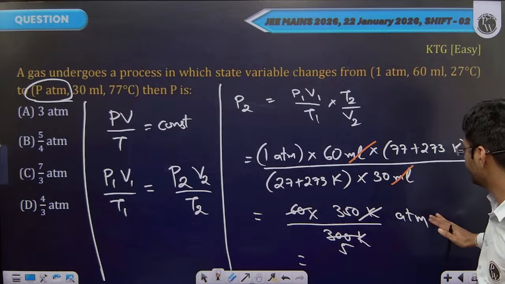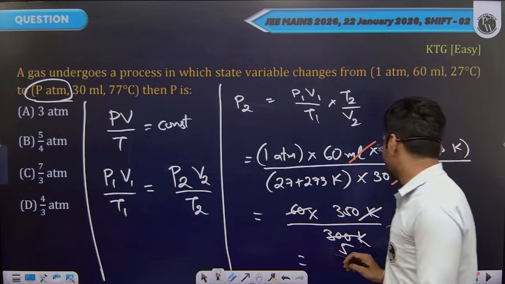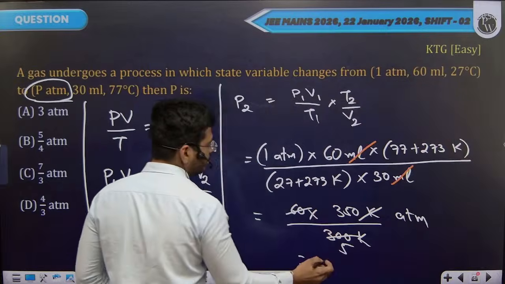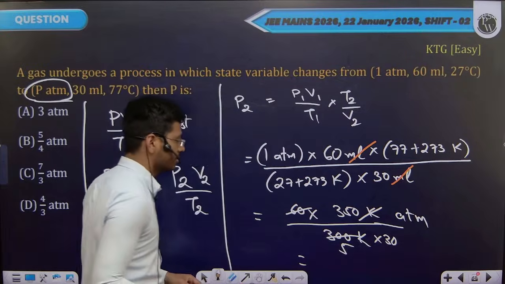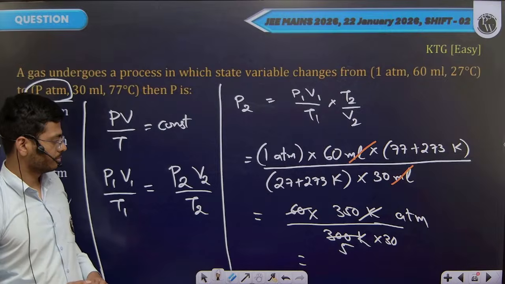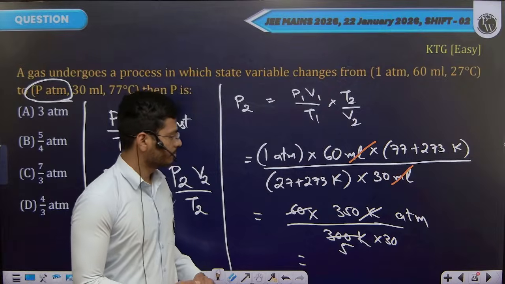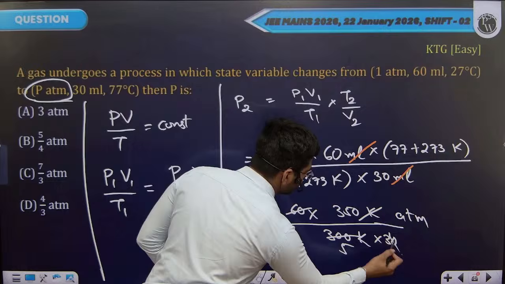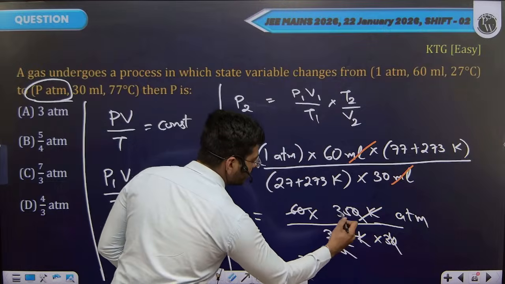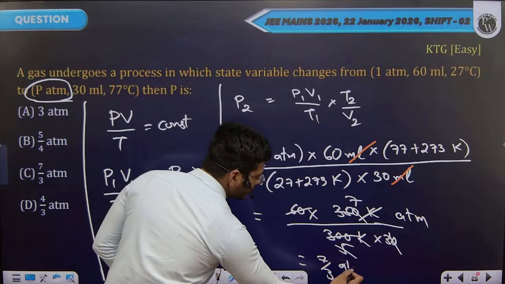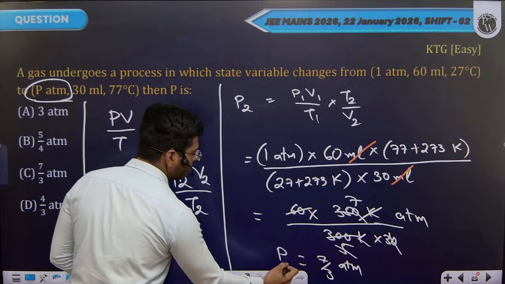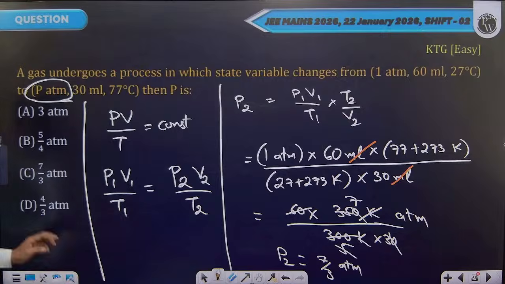Here you have 300 Kelvin into 30 ml, and 30 ml here as well. ml is cancelled. Zeros cancel. 5 times 7 is 35. Your final pressure will be 7 by 3 atmospheric pressure. Among these, option C should match.